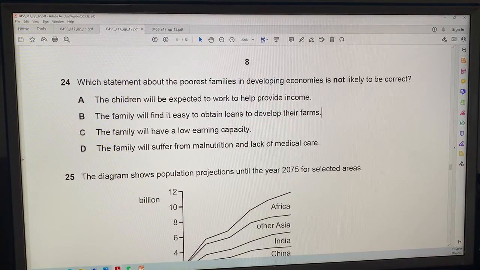Let's see. Let's check C. I think B is the answer, but let's check C. C is likely to be correct. The family will probably have low earning capacity or low earning ability. So that's correct. And D, the family will suffer from malnutrition and lack of medical care. Probably. So that's likely to be correct. We're not sure, but definitely not likely to be correct. Easy financing for the poor family's farm.